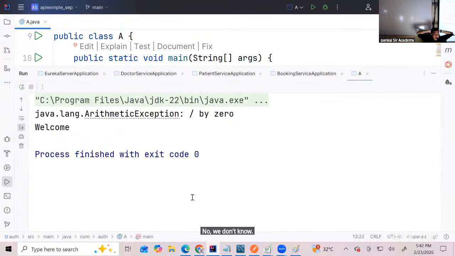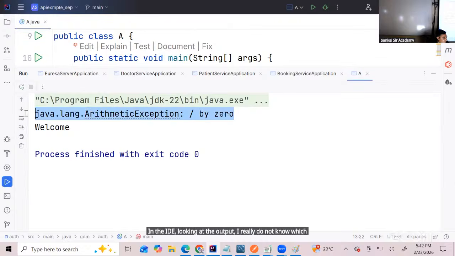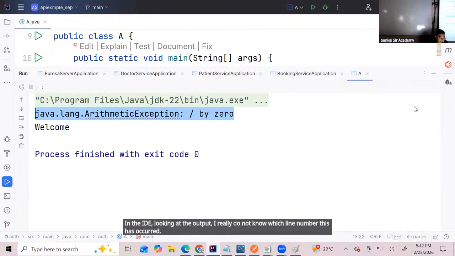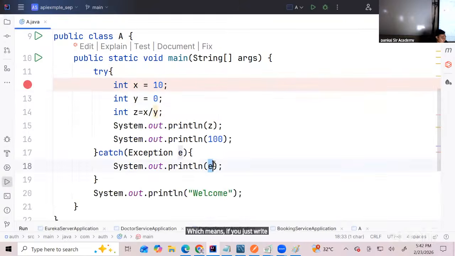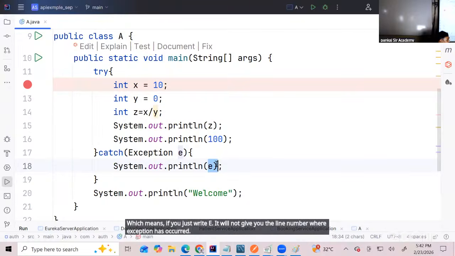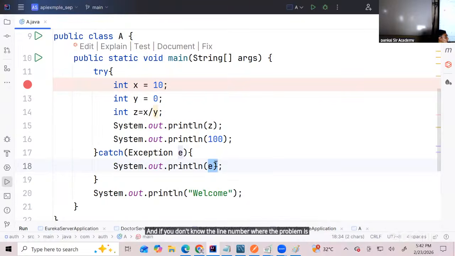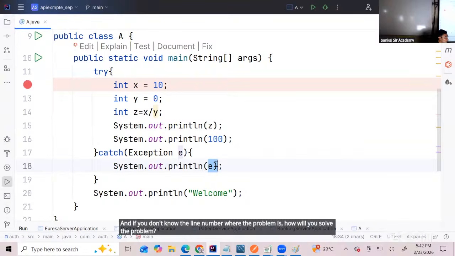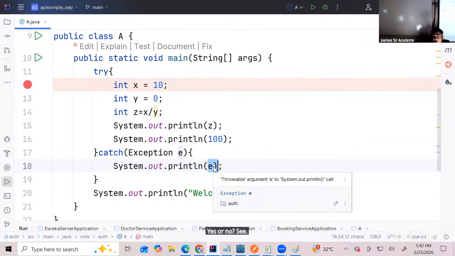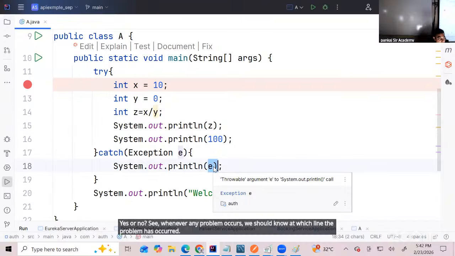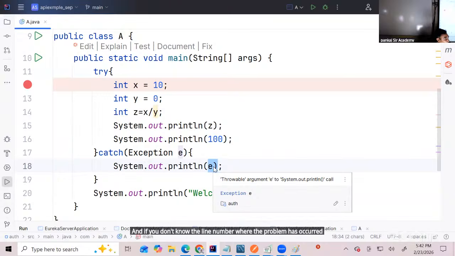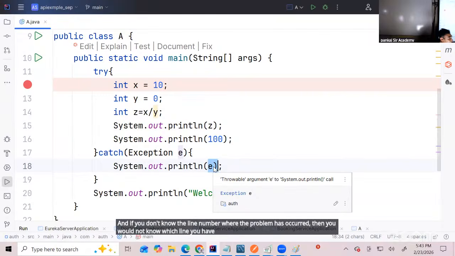Correct? Looking at this output in the IDE, I really don't know at which line number this has occurred. Which means, if you just write E, it will not give you the line number where the exception has occurred. And if you don't know the line number where the problem is, how will you solve the problem? Yes or no? Whenever any problem occurs, we should know at which line the problem has occurred. And if you don't know the line number, then you would not know at which line you have to provide a solution.